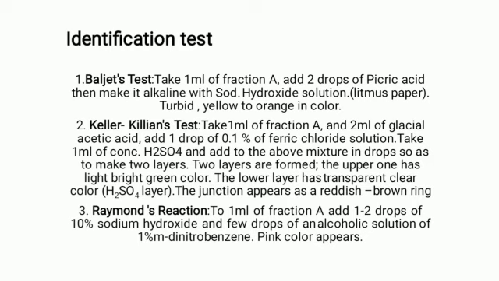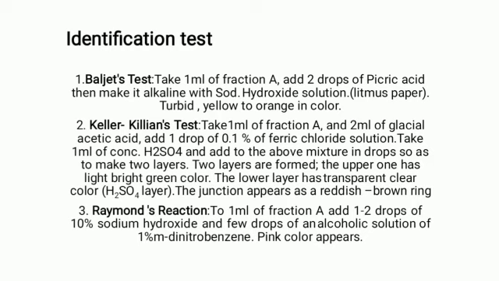The second test is the Keller-Kiliani test. Take 1 ml of filtrate or extract, then add 2 ml of glacial acetic acid, then add 1 drop of 0.1% ferric chloride solution. Then take 1 ml of concentrated H2SO4 and add it to the above mixture drop by drop.